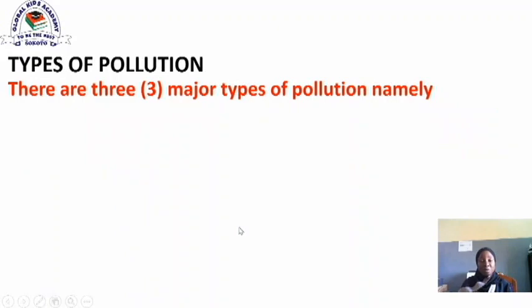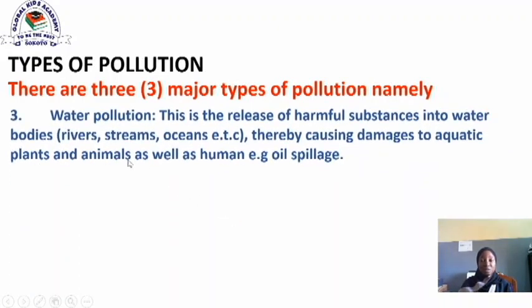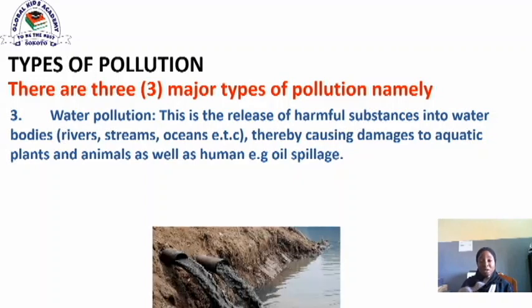The next type of pollution we are going to look at is the water pollution. This is the release of harmful substances into the water bodies, thereby causing damage to aquatic plants and animals as well as humans. E.g., we have oil spillage.